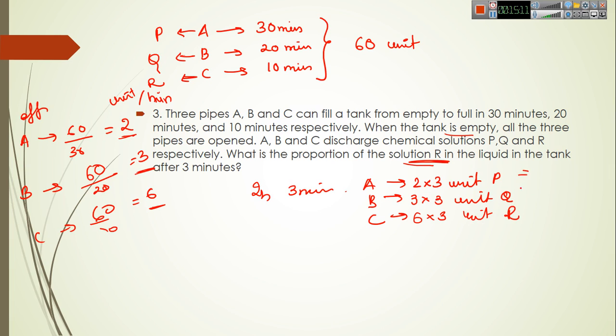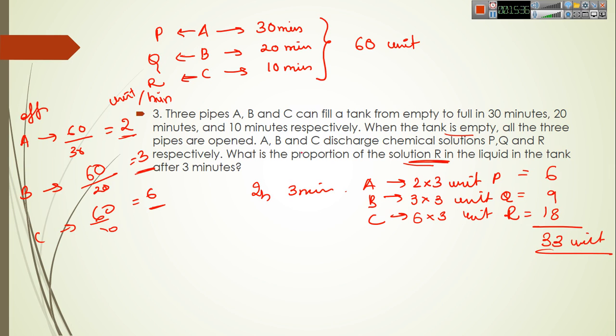So here we have 6 units of P, 9 units of Q and 18 units of R. So the total units from A, B and C will be their sum, which is equal to 33 units.